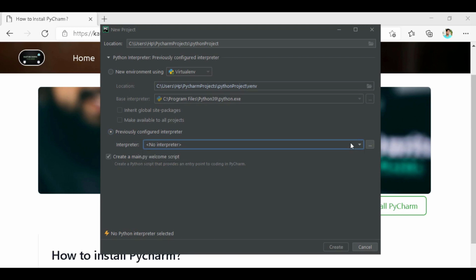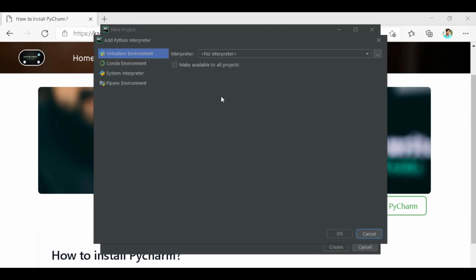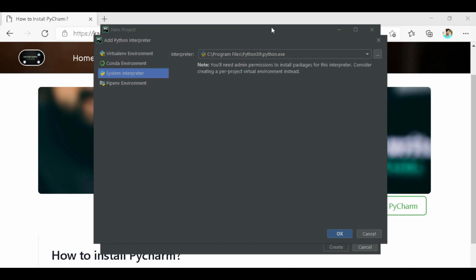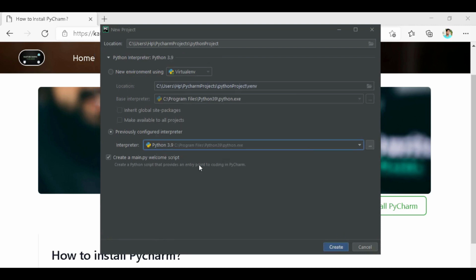Let me browse it. Oh, here it is not coming. Let me change it to system interpreter, and here you can see it is automatically configured. Now let me click OK.